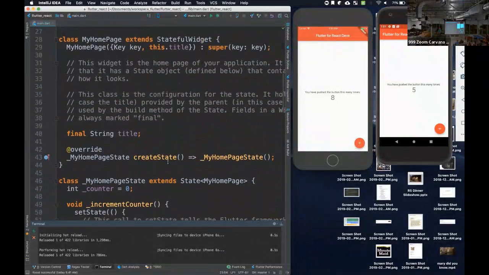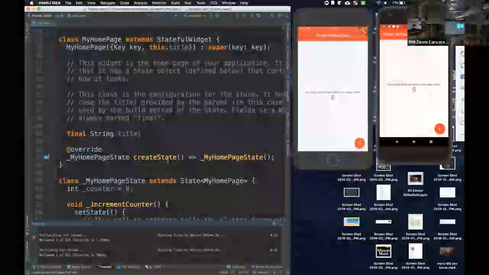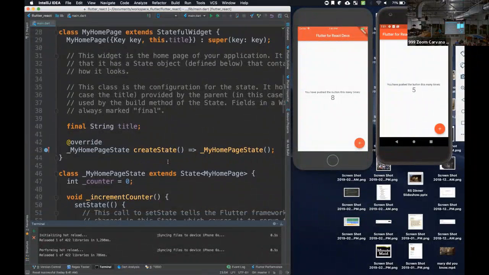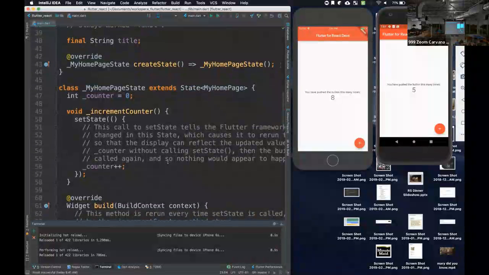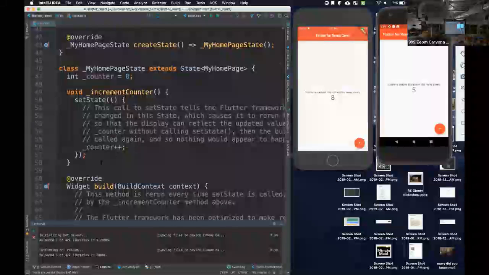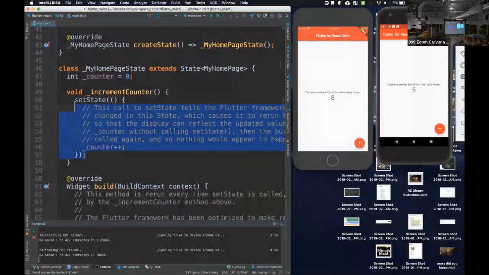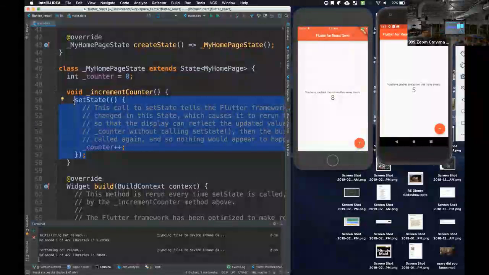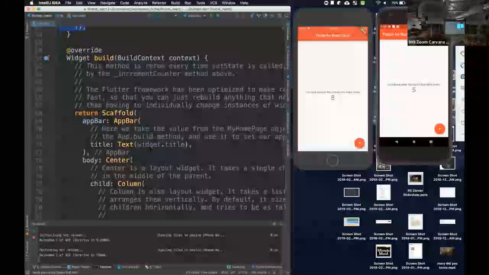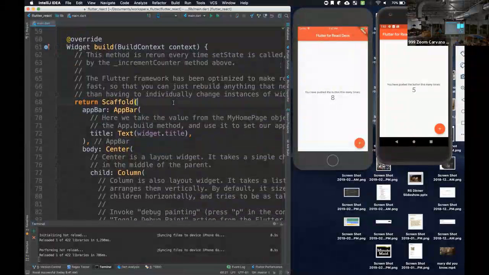So let's look at a stateful widget. A stateful widget really has two parts. You've got the declaration of the stateful widget up top here, and all this needs to be able to do is take props and call createState, a way to create the state object. The state object is the thing that holds the state. In this case, it's just an integer counter, with a function to increment. We call setState just like we would in React, and we increment the counter up, and that triggers a frame redraw, and our build method gets called.